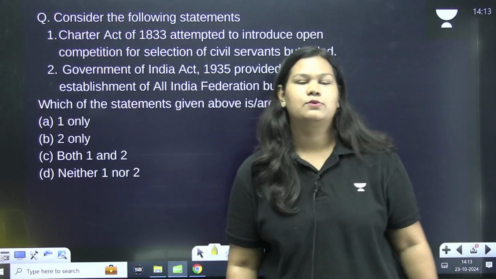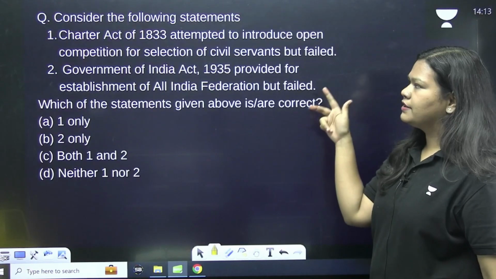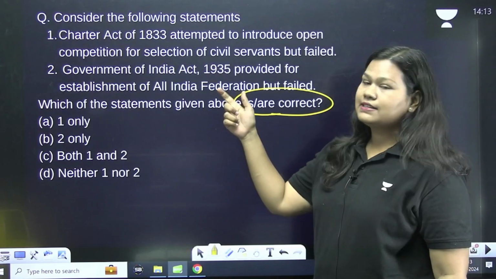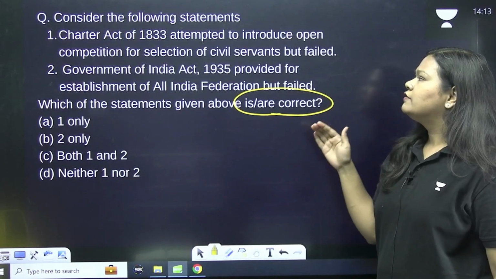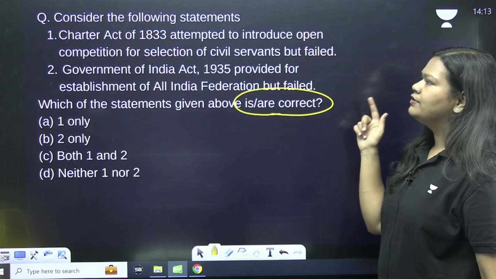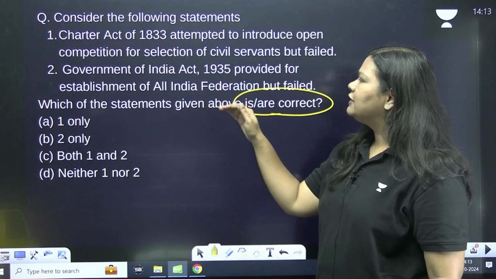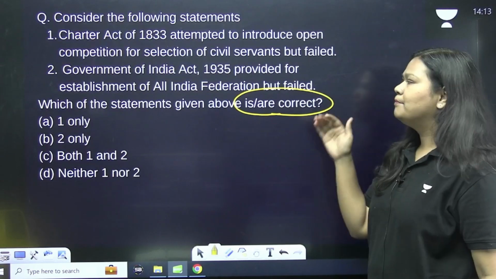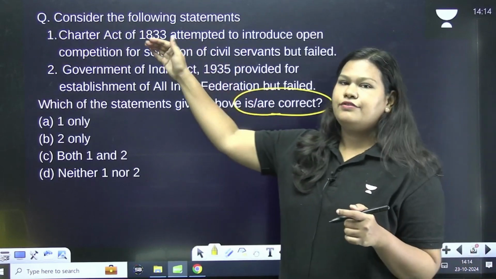Coming to the next question, which is question number 2. Consider the following statements. There are 2 statements and you need to decide which of the following is correct. Charter Act of 1833 attempted to introduce open competition for selection of civil servants but failed. The next statement is Government of India Act 1935 provided for establishment of All India Federation but failed. So it talks about the failures of the act, what they wanted to achieve but couldn't.